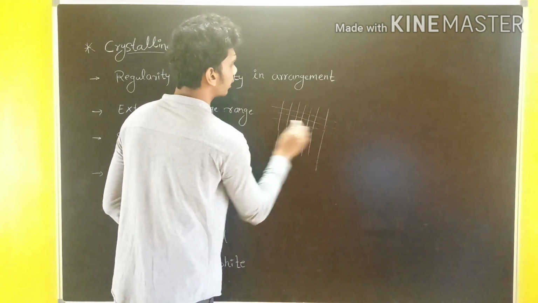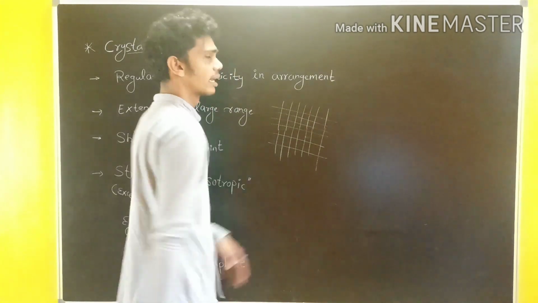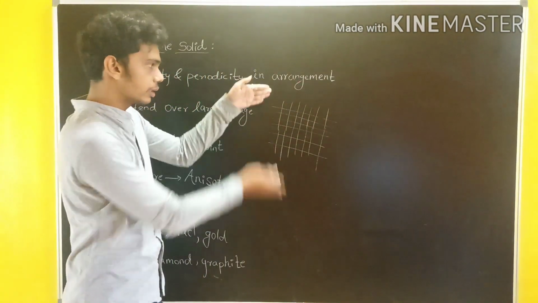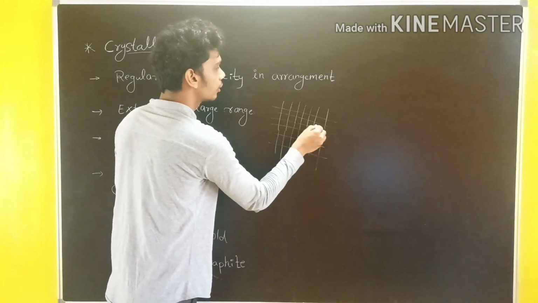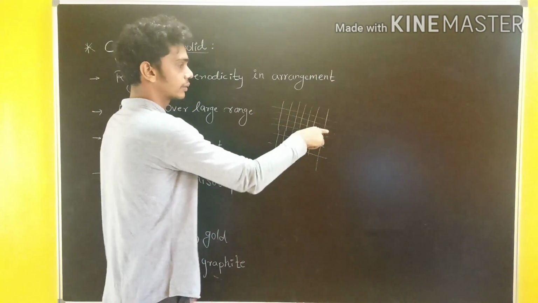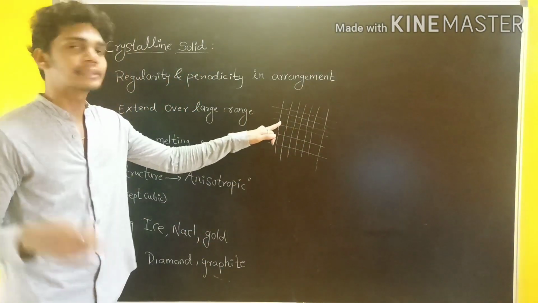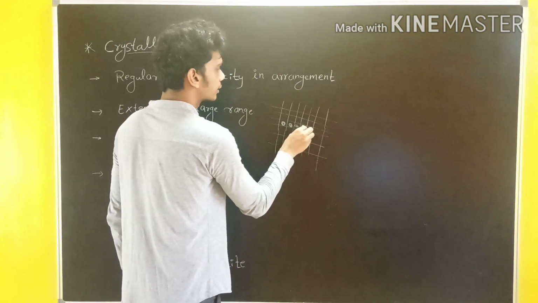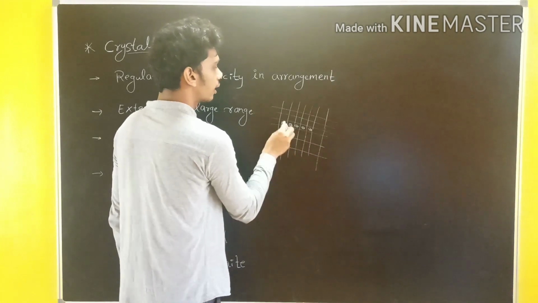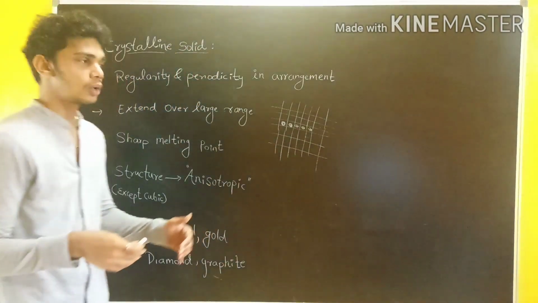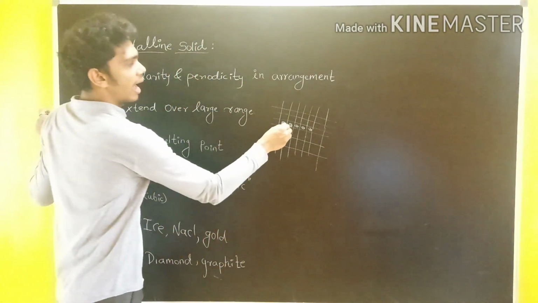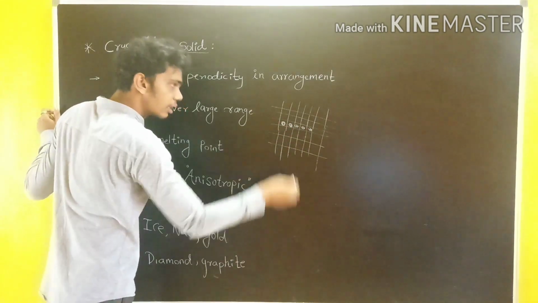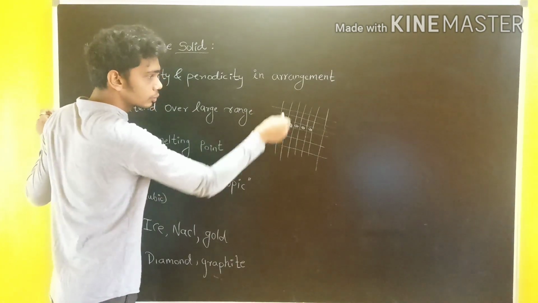We can take an example to understand this case: a mat. A mat has a mesh-like structure. It extends over a large area. So the distance between any two consecutive boxes is the same. In the same way, let's consider each box as a solid particle. So what can we say about the periodicity and regularity? The particles in crystalline solids have an equal distance from each other, and this extends over a larger range.